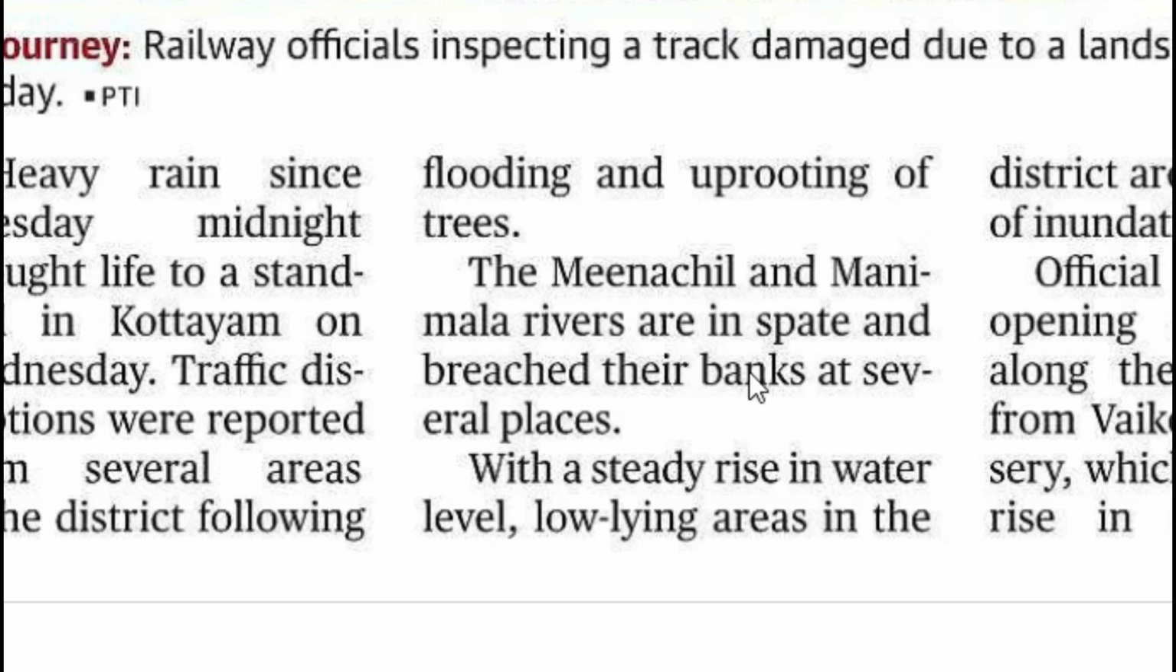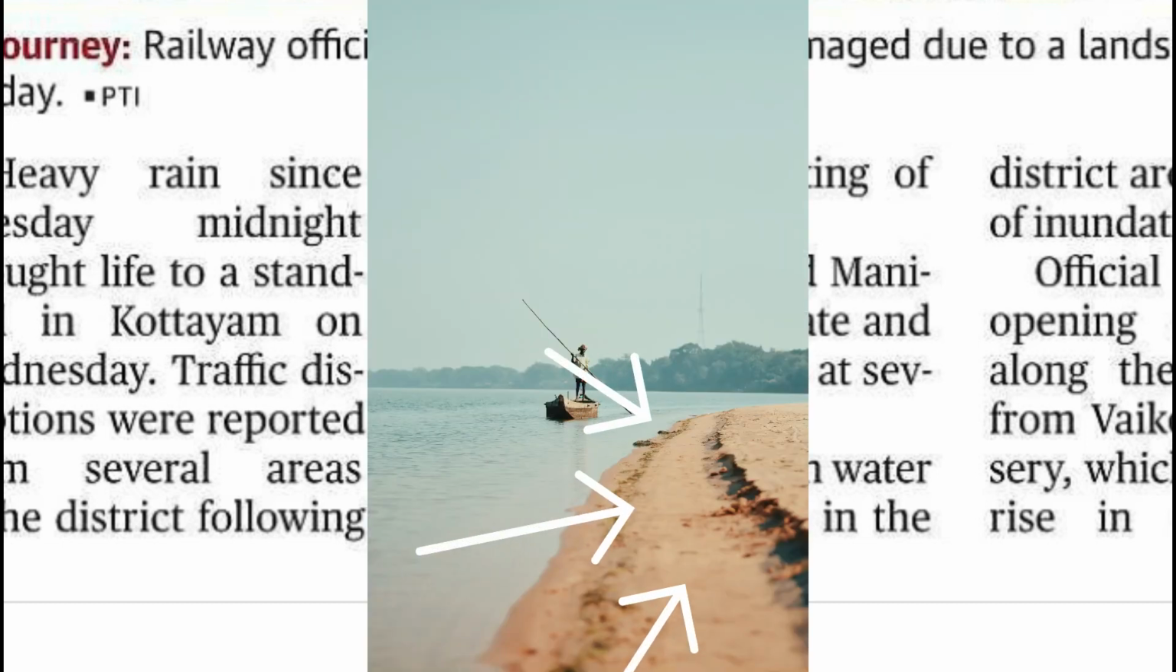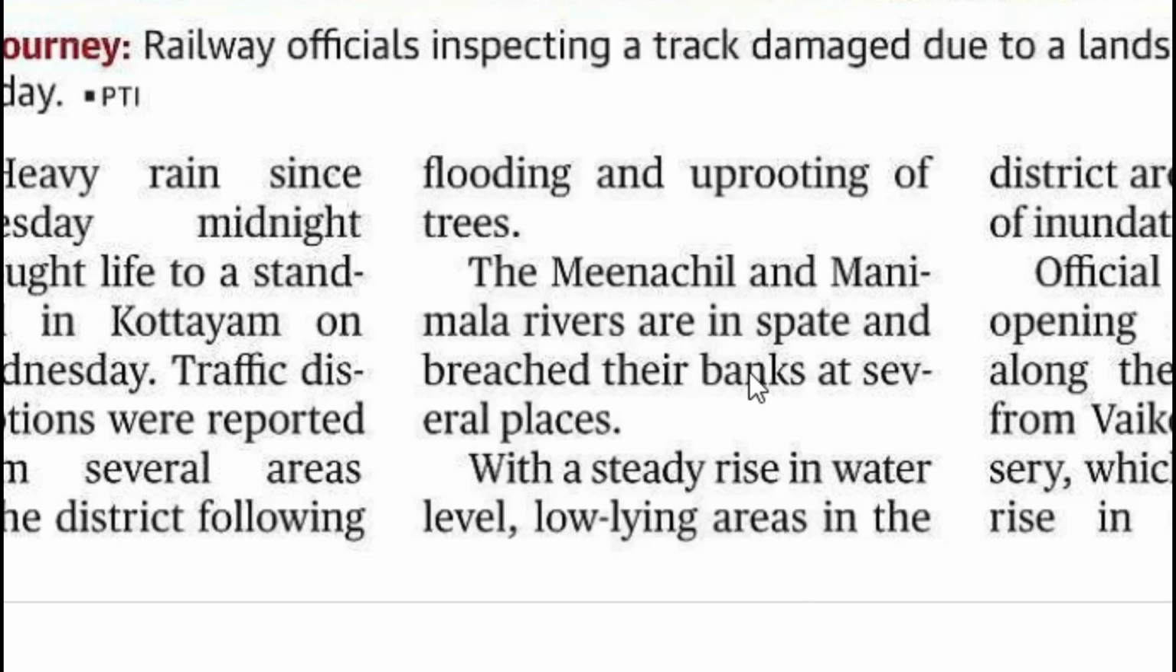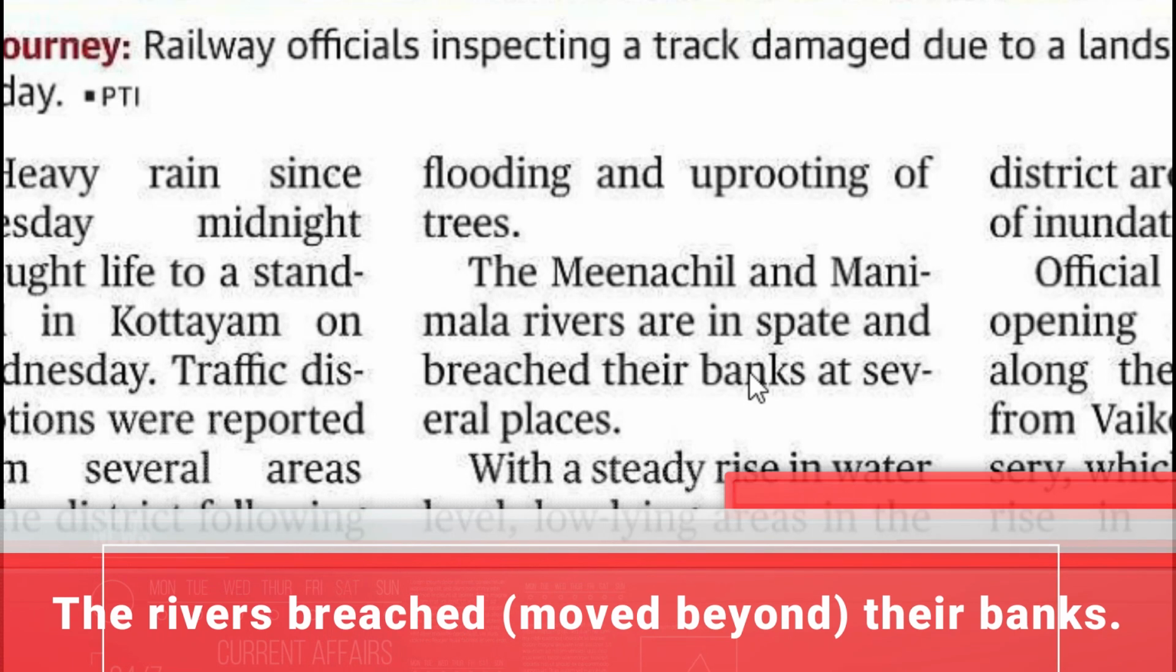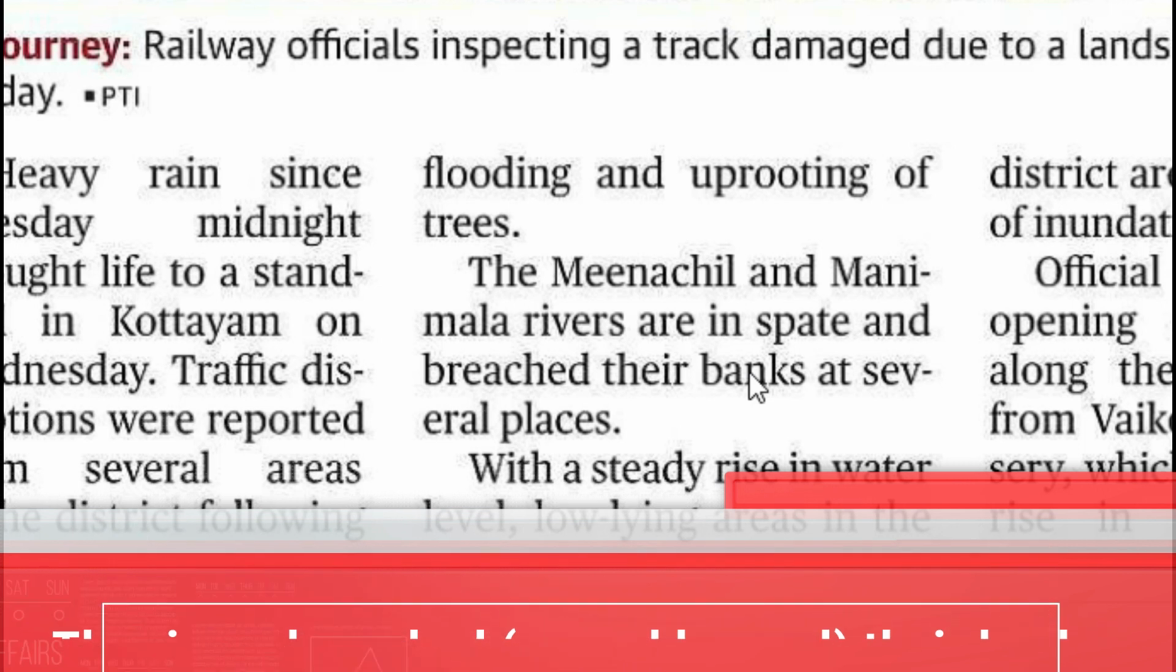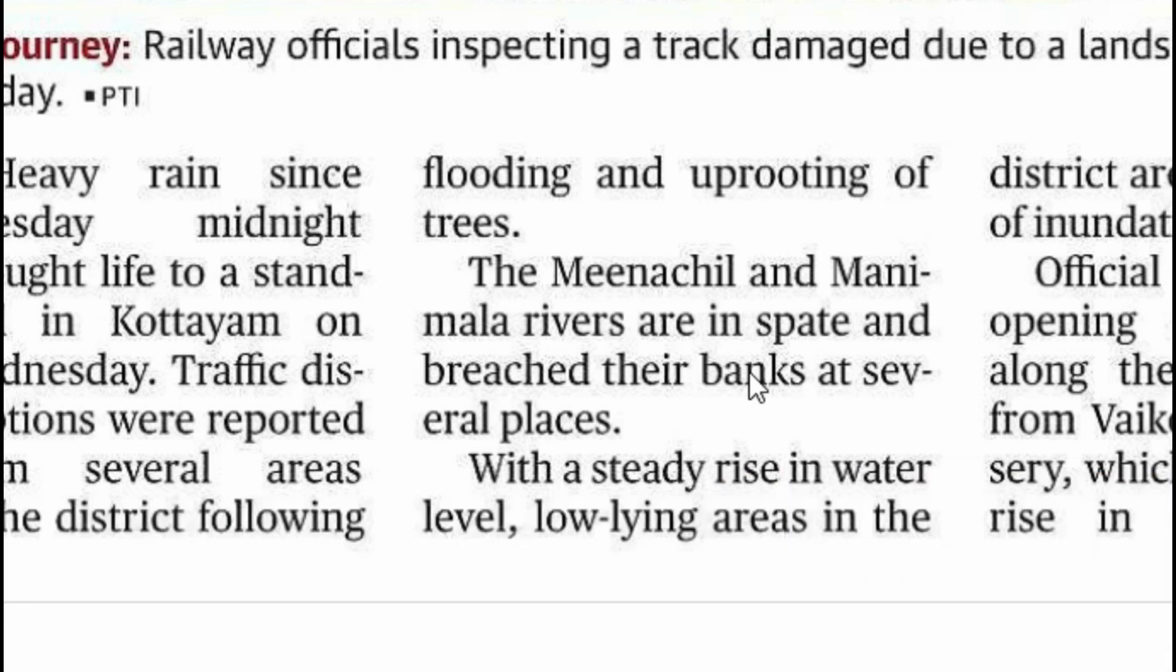We have to look at the word bank here. Bank is a noun which means sloping raised land, especially along the sides of a river. They are sloping sides of a river. Actually, river water does not go or move beyond that. But because of the floods, because of the heavy flow of water, the water from the rivers moved beyond the banks of the river. Now, next paragraph.